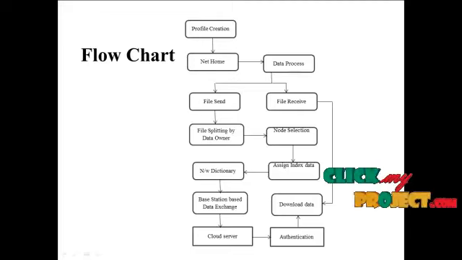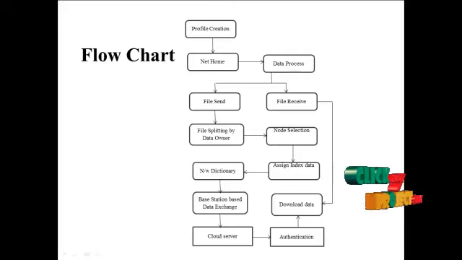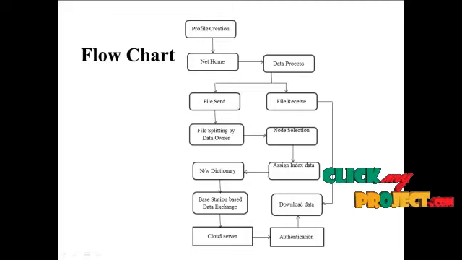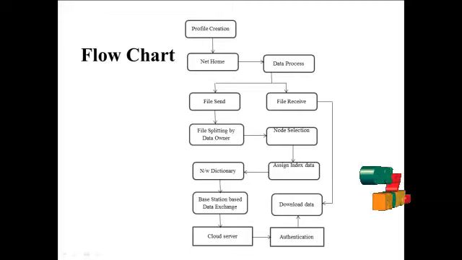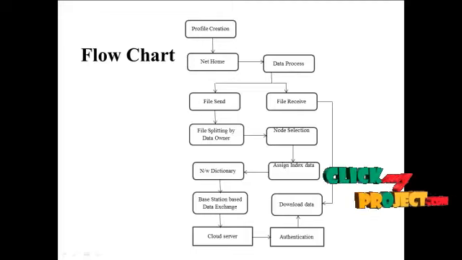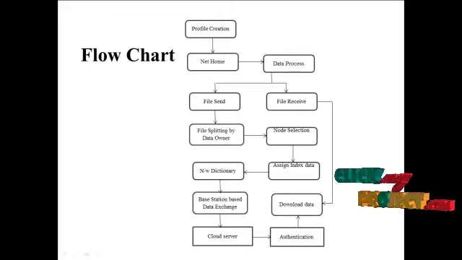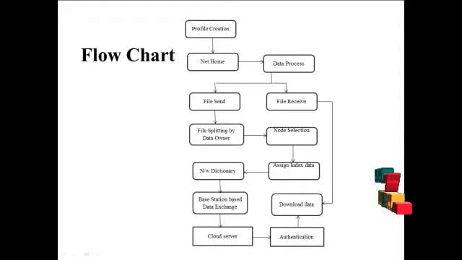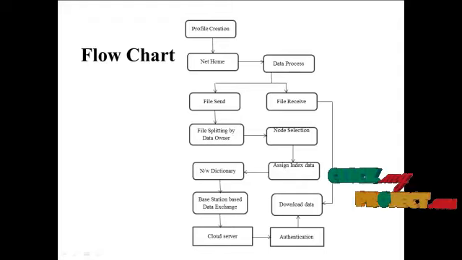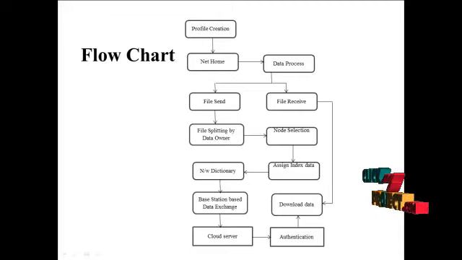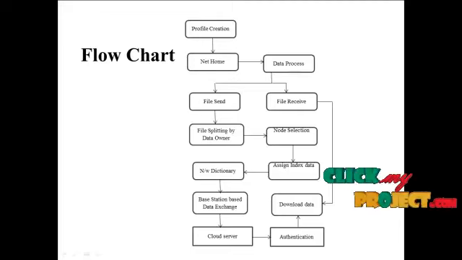Next, the data will come into the network dictionaries. Next, the data will be checked on the number of base stations, through which base stations the data will be processed. Finally, the data will be stored in the cloud server. The data will be successfully stored in the cloud server, but again the user downloads the particular files. So the user is authenticated for the file. Whether access is denied or the permission is granted, the user can then successfully download the data.